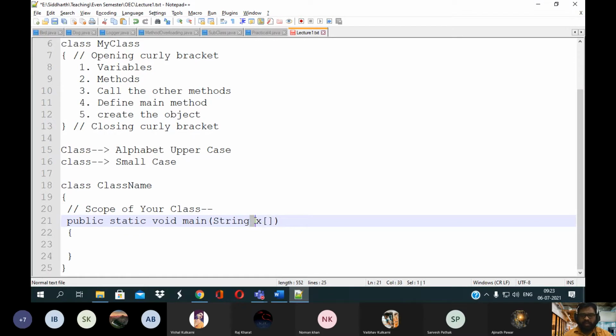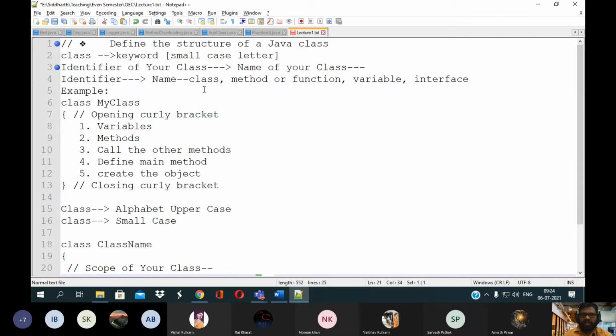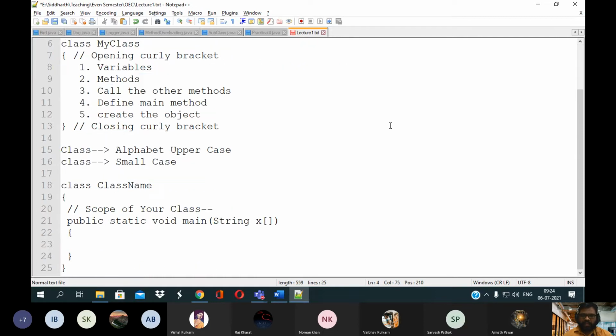Here this x is nothing but one type of identifier. Okay, just as I told you, class name, method name, function, variable, interface, or your array. So this is one type of array, single dimensional array. Okay, so this is one identifier, or we can say the variable of string class, right?